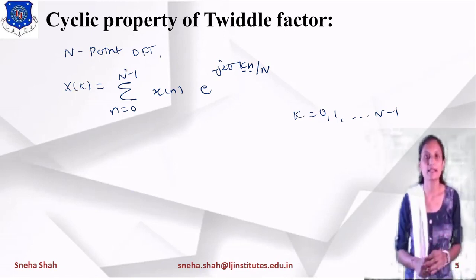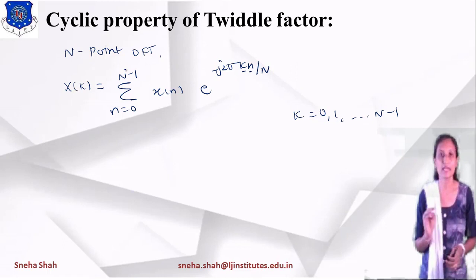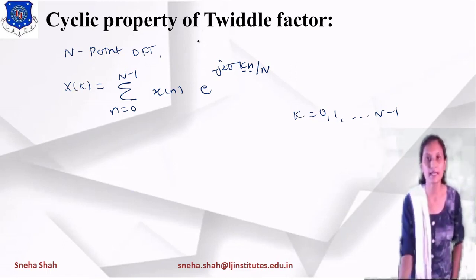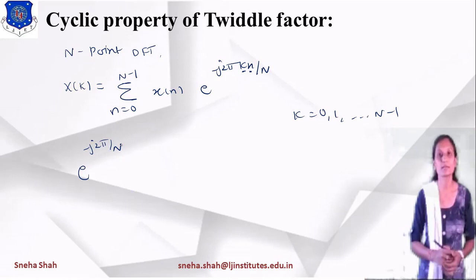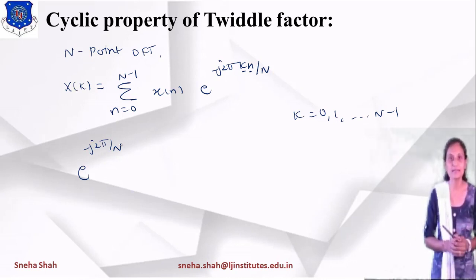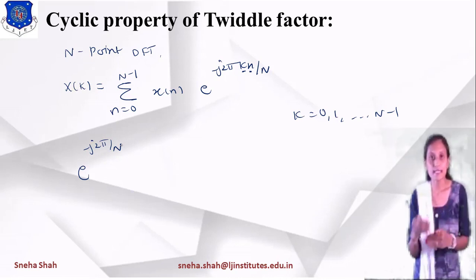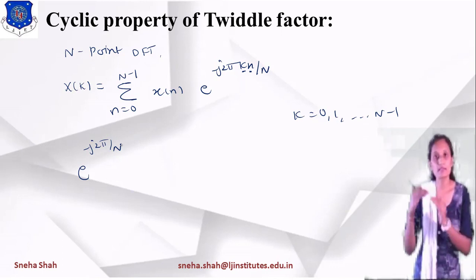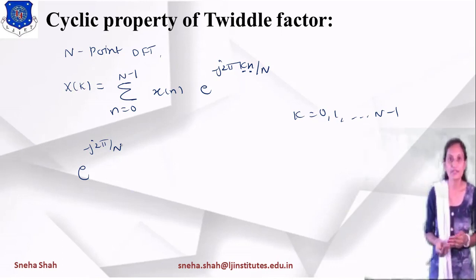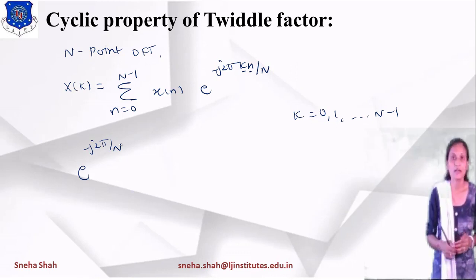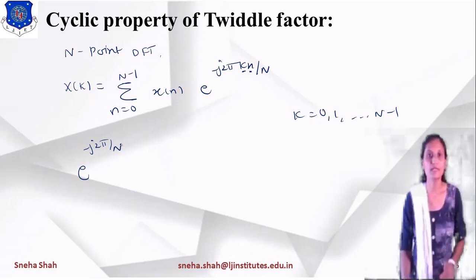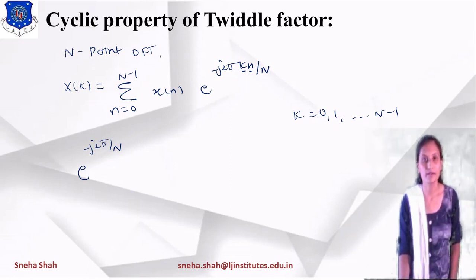But if we want to find the 4-point DFT or 8-point DFT, then the value of capital N will remain constant, right? So the term e raised to minus j 2 pi by capital N will remain constant because the value of N is fixed. If we use this exponential factor for each and every term, then the computational complexity will increase. So to reduce the complexity, we take this factor as the twiddle factor. So this factor is defined as the twiddle factor.